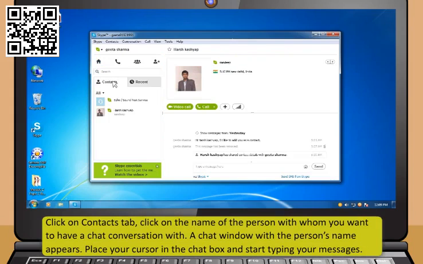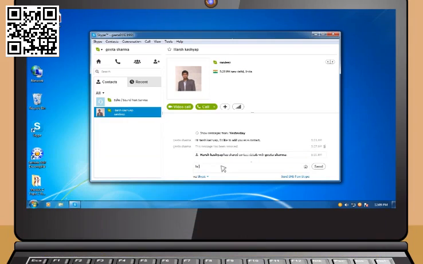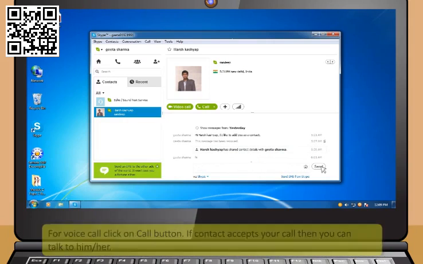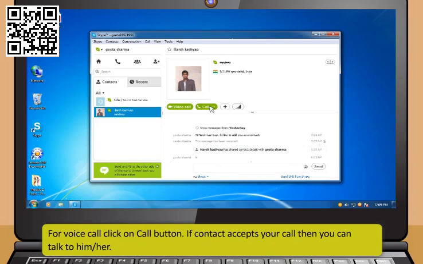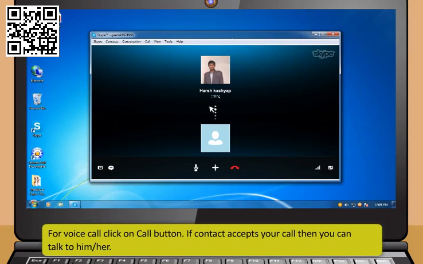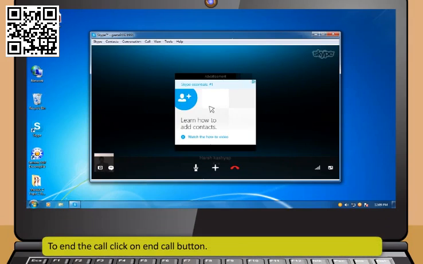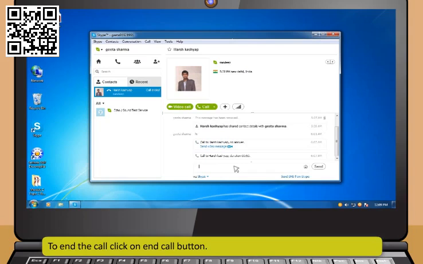Click on the Contacts tab. Click on the name of the person with whom you want to have a chat conversation. A chat window with the person's name appears. Place your cursor in the chat box and start typing your messages. Click Send or press Enter to send the message. For a voice call, click on the Call button. If the contact accepts your call, then you can talk to him or her. To end the call, click on the End Call button.